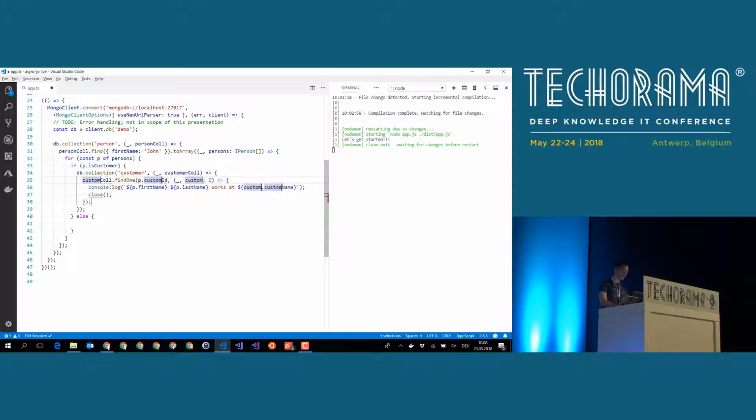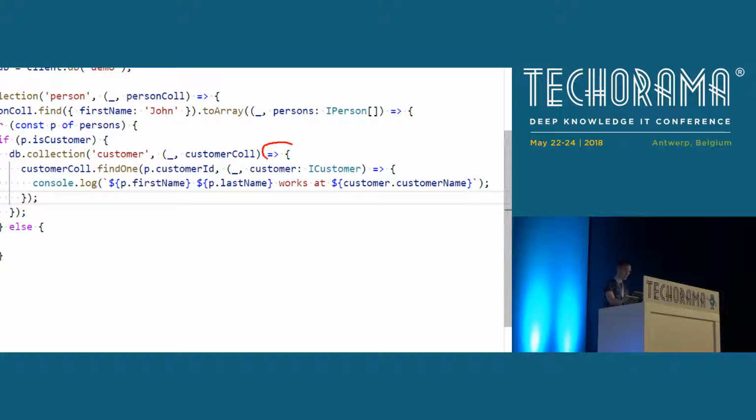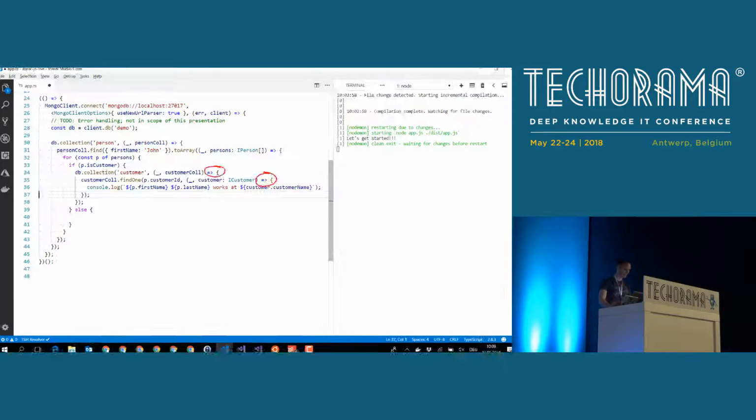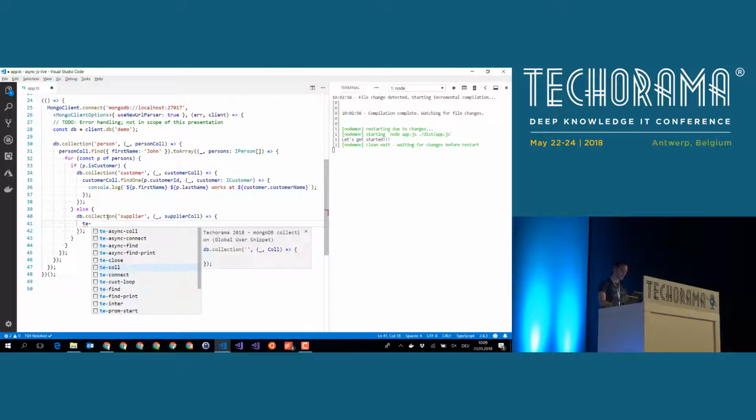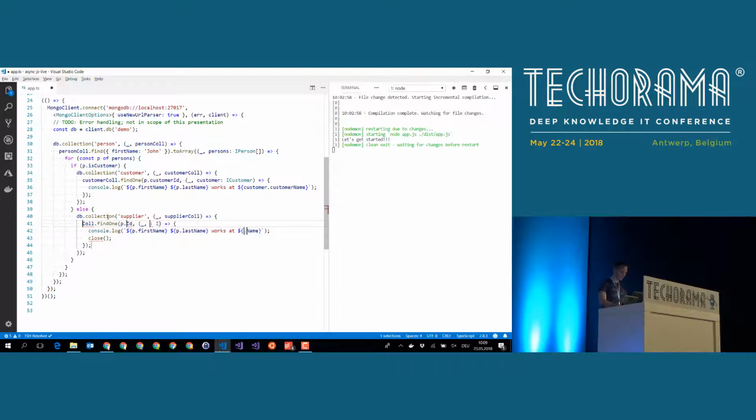Once we got the customers, we can do a detail find on the customer collection. I get back an ICustomer, and what you see here is another lambda. In the findOne, we have another lambda, and at the end, we finally have the results. If we do the same down here for the suppliers, we can try to run our application. Let me quickly finish that. We go to the suppliers here, and look up the supplier by the supplier ID. You get back an ISupplier object.